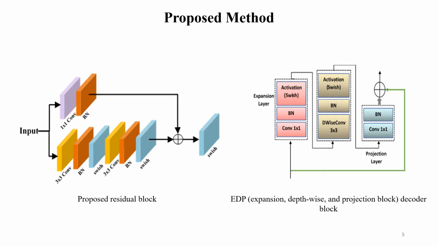In the EDP block, first we use the expansion layer, then depth-wise, and then the projection layer. The basic idea in this EDP block is that we can use a different number of filters in the expansion layer as well as in the projection layer. So we can choose a different number of feature maps that cater different information from the encoder side to reconstruct a better segmentation map.